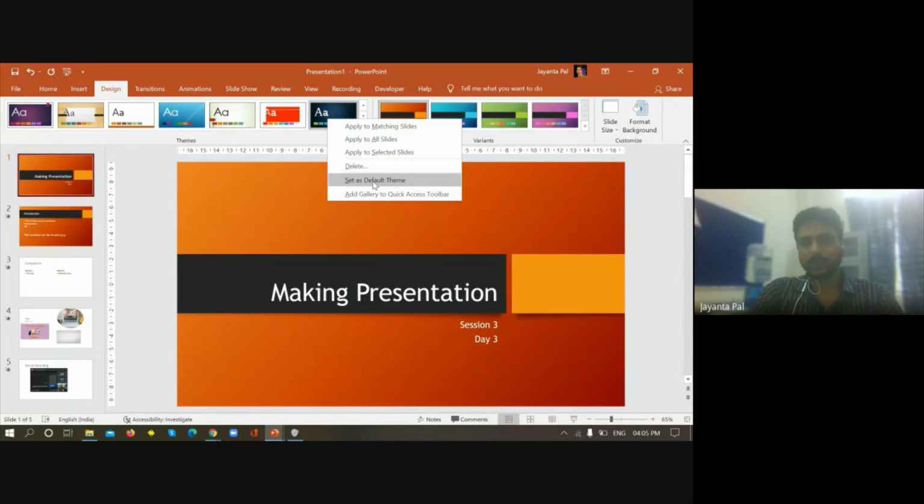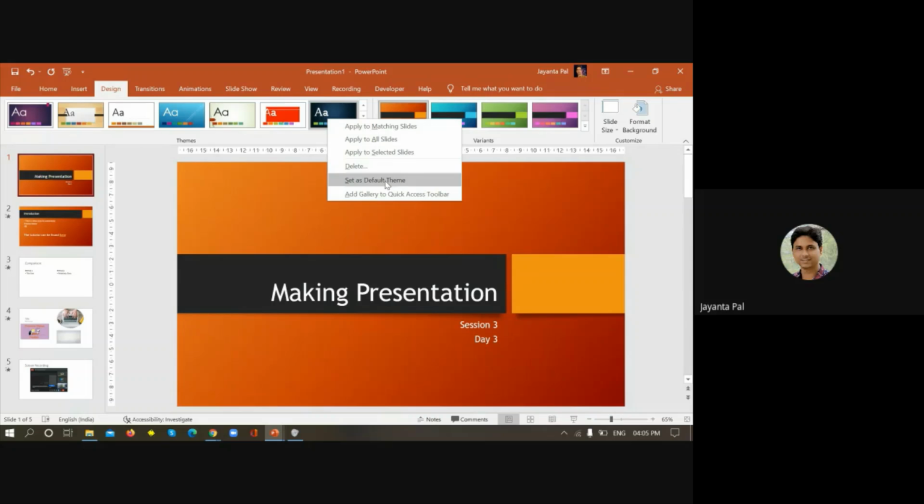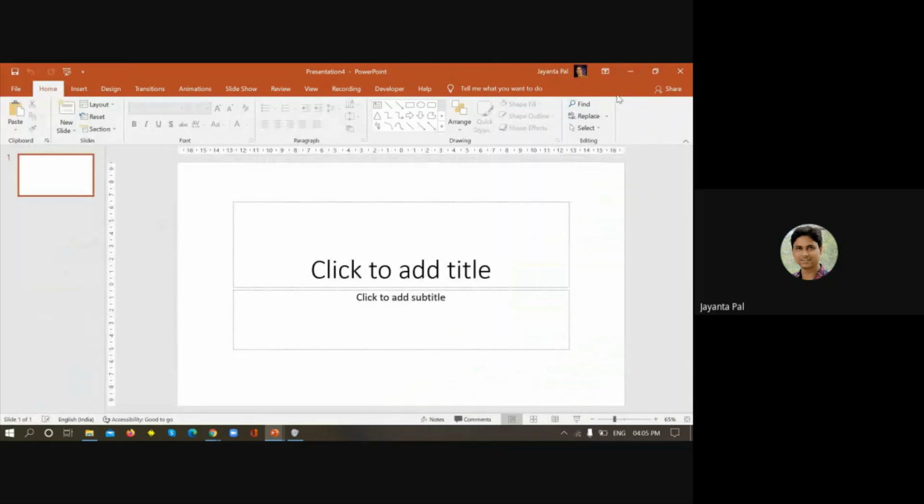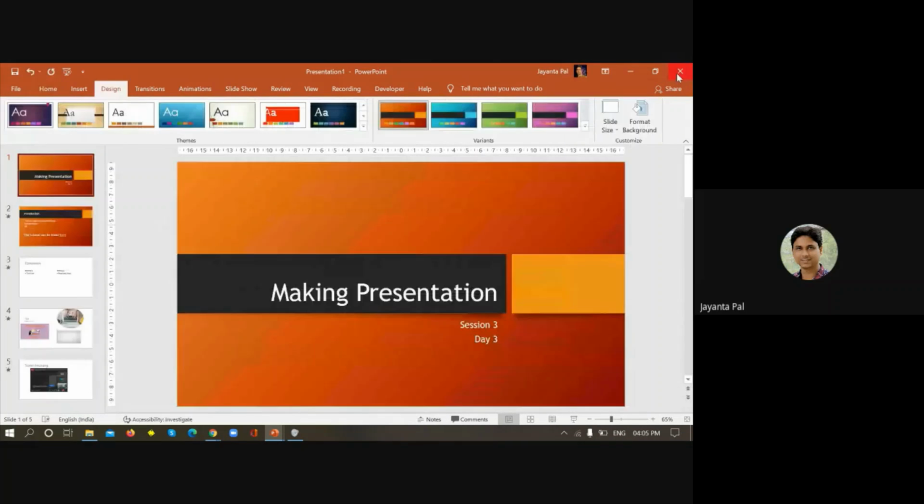Right now I'm not setting this, I do not want to, but if you want your computer to appear with this particular theme, just set it as a default theme, and whenever you create a new presentation, it will come out with this particular design. That is how you can change the different look and feel of different slides.